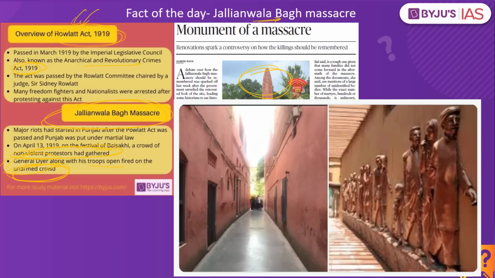If you look into this particular image, it was this narrow line where people were passing through during 1919 when the firing took place. But what we have is a new renovation. So some of the political thinkers also say that we won't be able to remember the history, because history has to be the way it is, and if it is renovated, we will forget our history.